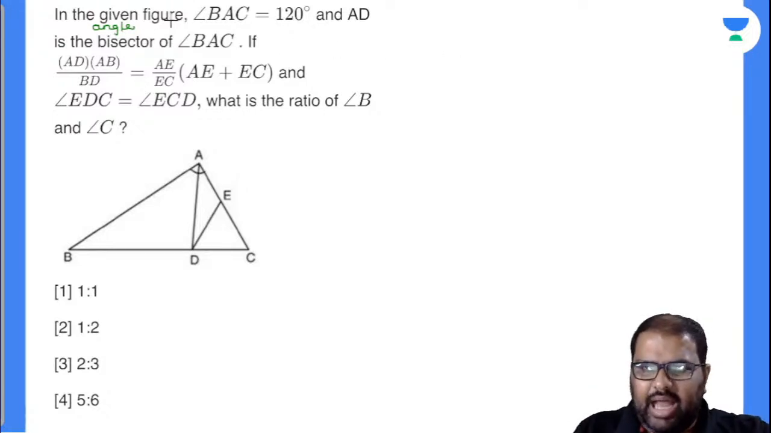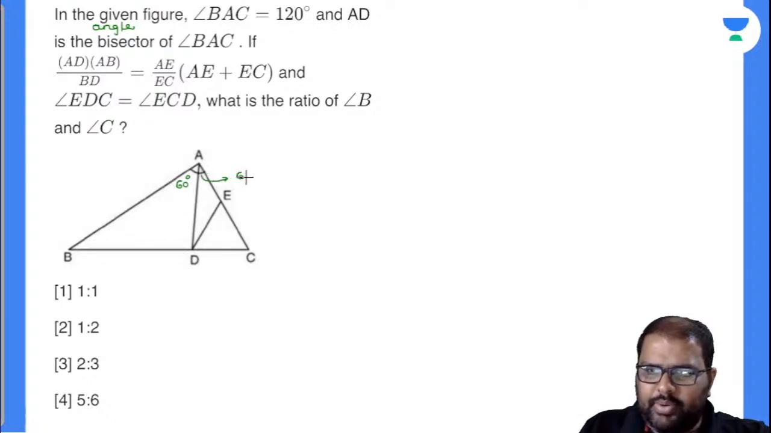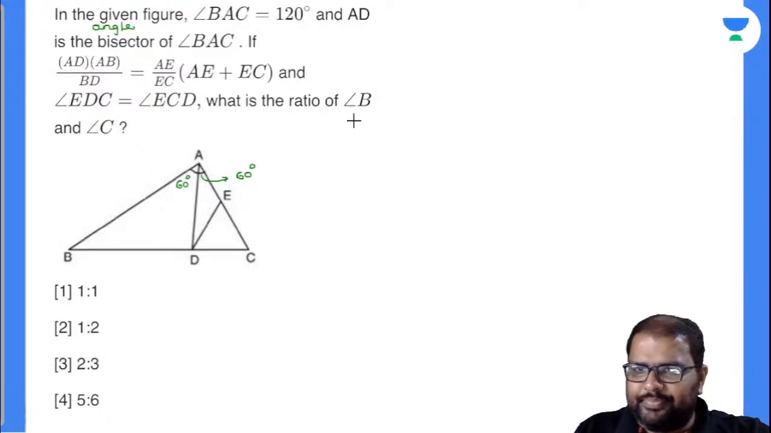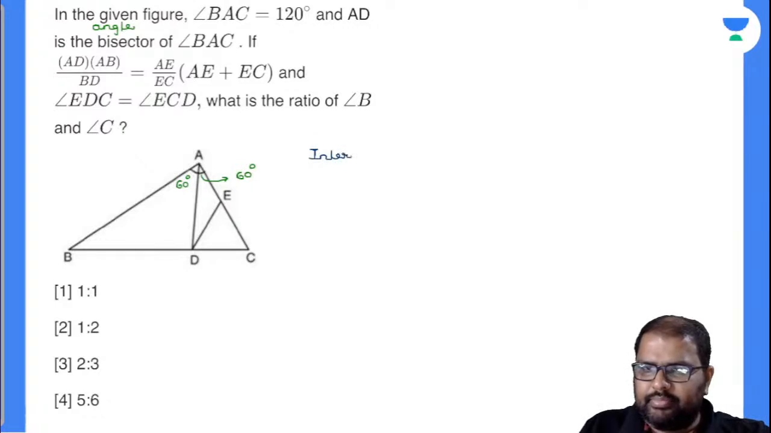In the given figure, angle BAC is 120 degrees. This is angle BAC, and AD is the angle bisector of angle BAC. So automatically this will be 60 degrees and this will be 60 degrees. Now, this is not exactly what we need. So by the internal angle bisector theorem, everybody knows, because the angle is bisecting internally. How many of you know the internal angle bisector theorem, beta?